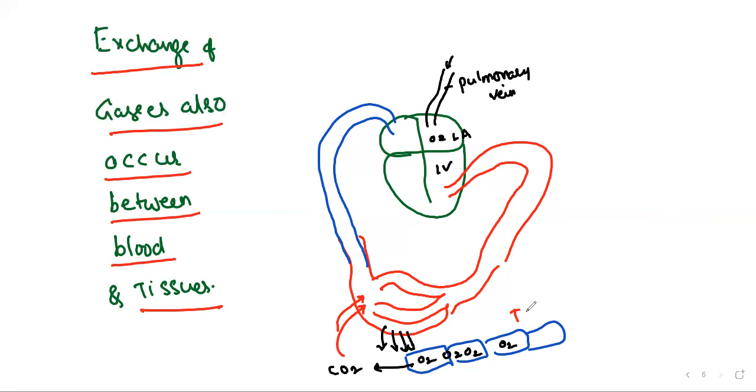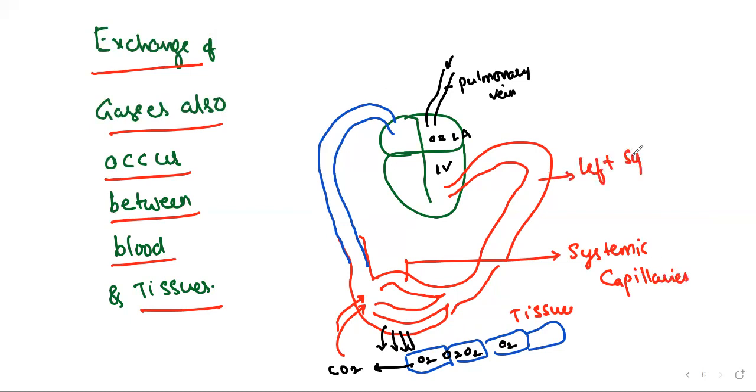This is very important to know: which blood, of which capillaries? Systemic capillaries. The complete map is very important for us. We need to understand where exactly oxygen is coming to the blood and carbon dioxide is going, and where exactly oxygen is going to the tissues and carbon dioxide is coming from the tissues.